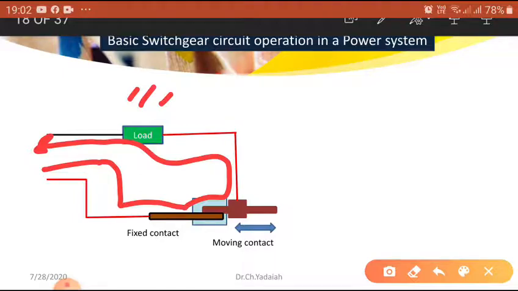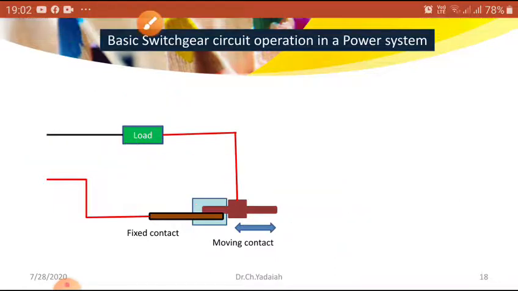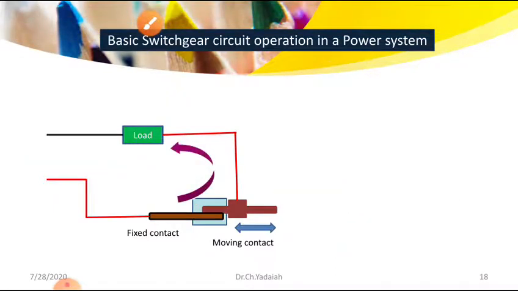Now if I want to open this circuit, I have to move this mechanism. The moving rod should be moved in this direction. What will happen? You can see. Once open, the current flows only in this direction, so without any problem.